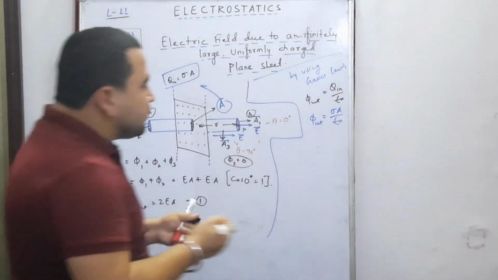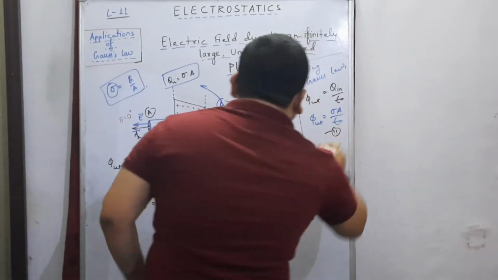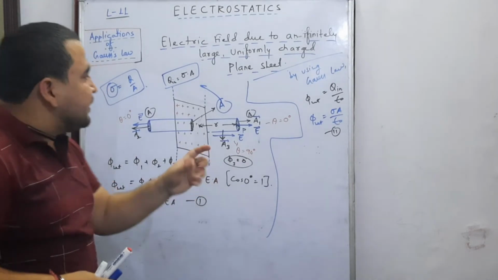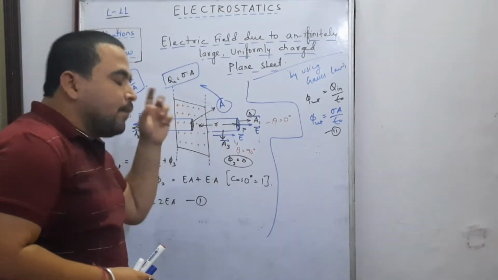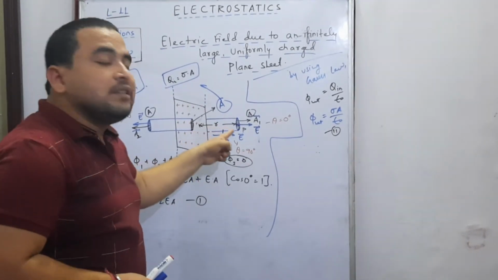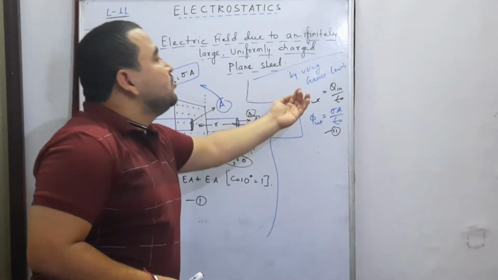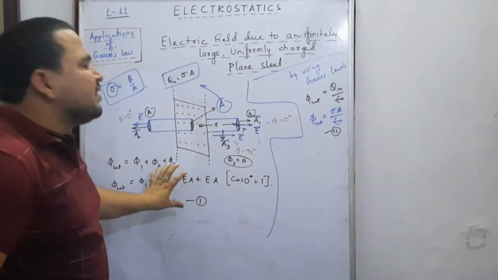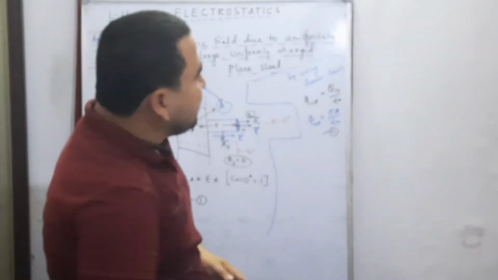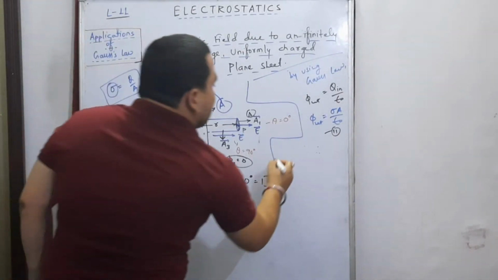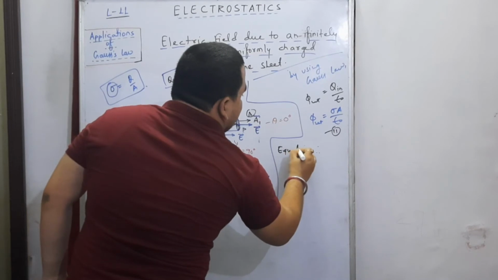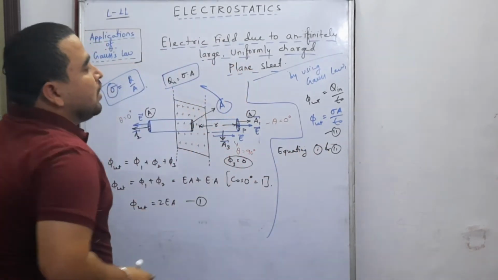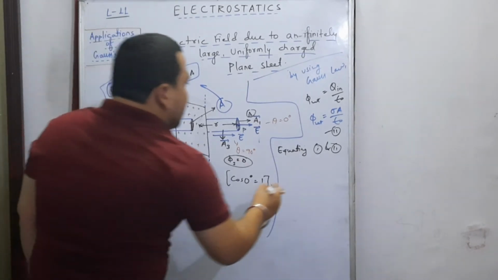Now the last part of the section, we have to equate both the fluxes, because in both the cases we have just calculated the total amount of flux associated with the surface by using two different methods. One by using the Gauss law and second by using the concept of electric flux. The last portion of the derivation is equating 1 and 2. If we equate both of them, what do we get?